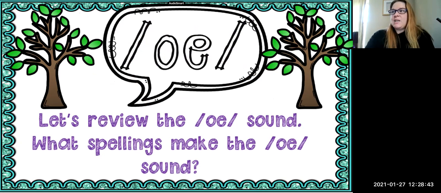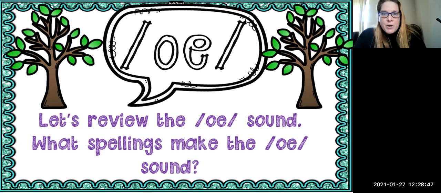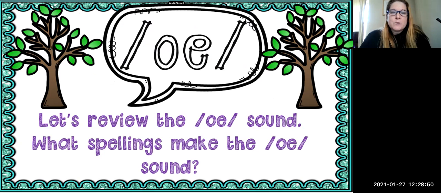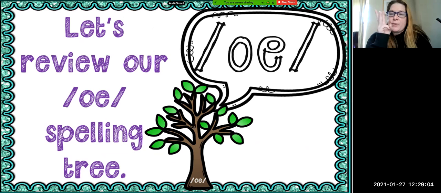Okay, so we have been learning a lot about the O sound lately. So what spellings have we learned that make the O sound? We have talked about 3 spellings so far.